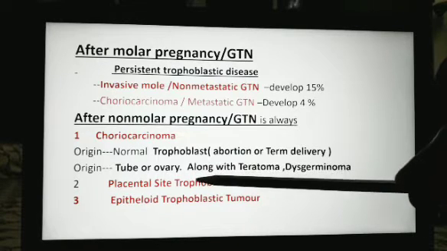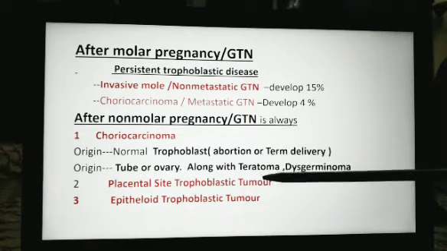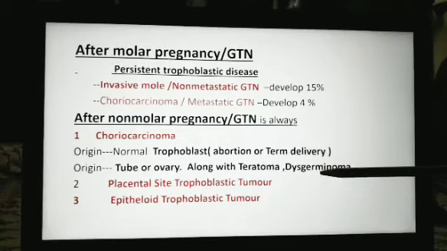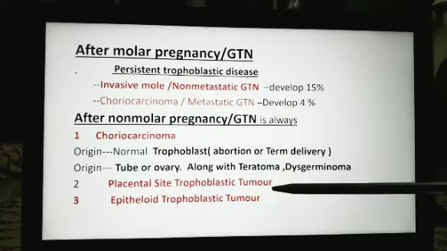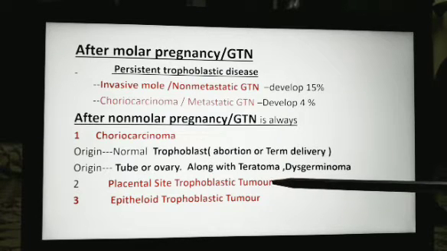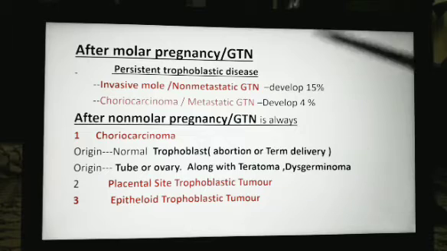It can also originate from the tube or ovary. Along with the teratoma and dysgerminoma of the ovary, it may be seen. There are certain other malignant conditions in non-molar pregnancy like placental site trophoblastic tumor and epithelioid trophoblastic tumors.